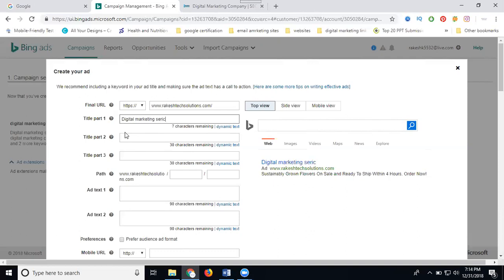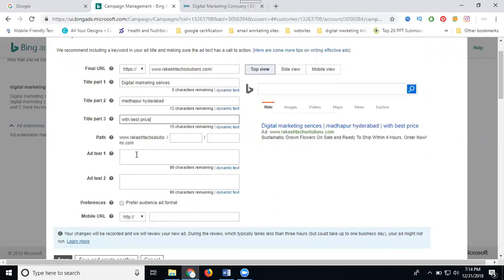Digital marketing services, Madhapur, Hyderabad, with the best price. Next one, ad text. How many? 90. Ad text 2 will be 90 characters. Means the description will be 90 characters. Description 2 will be 90 characters.